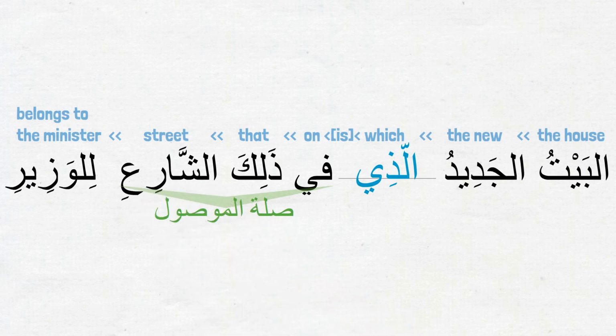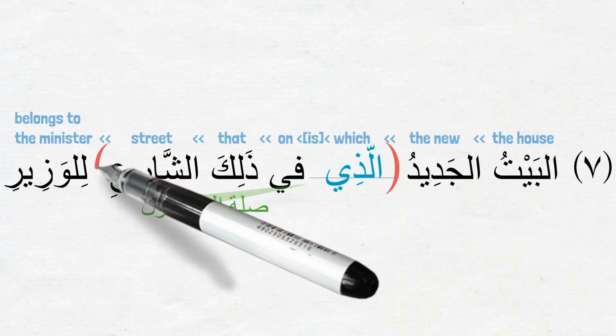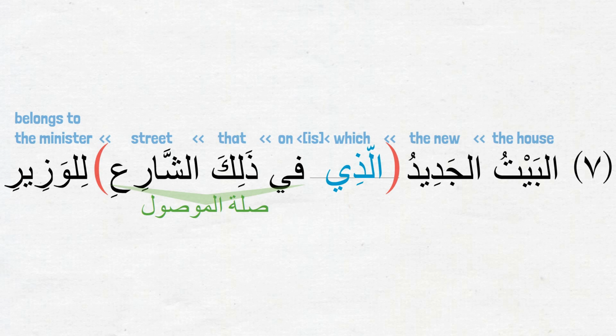And what is الشارع doing here? It is بدل, right? That is why it is also مجرور, since it is the بدل for the اسم المجرور ذلك. And outside the parenthesis, what we have left is البيت الجديد للوزير. The new house belongs to the minister.